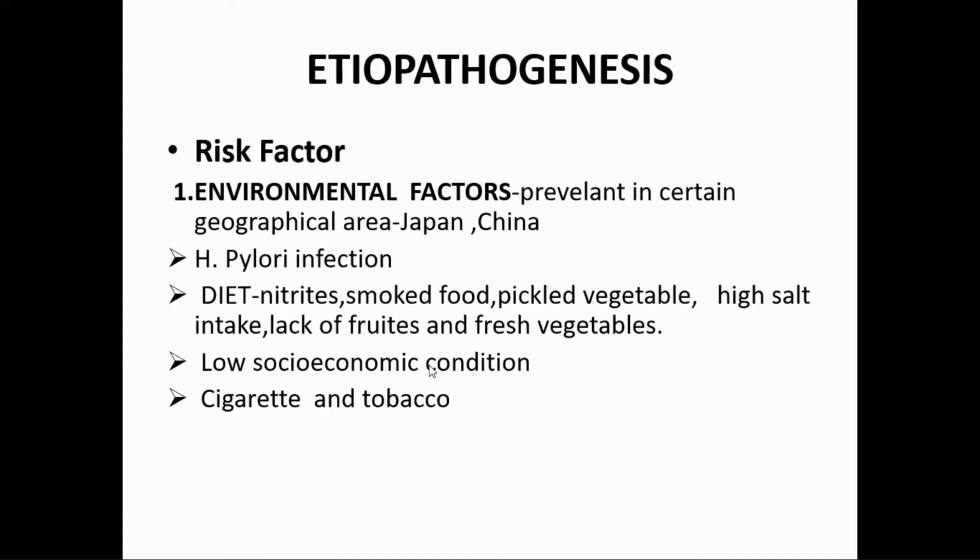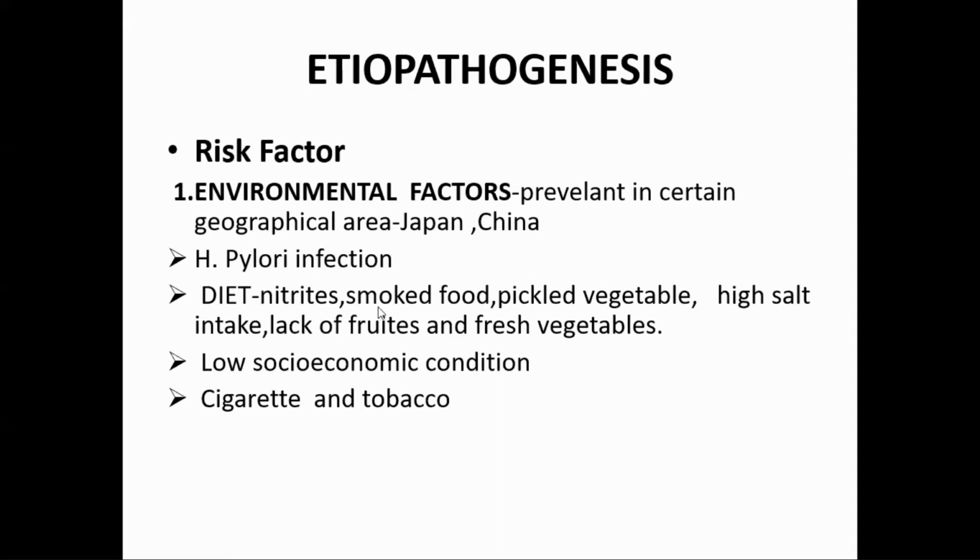Then low socio-economic condition, this is actually related with the H. pylori infection, because people who are living in a herd-like, small place, a lot of people occupying that. So there, H. pylori is very common in them, and also the immunity is less in low socioeconomic people. And then cigarette and tobacco. Starting from oral cancer to esophageal cancer to gastric cancer, everywhere cigarette and tobacco and alcohol is there. Alcohol also should be here. So these are the environmental risk factors.